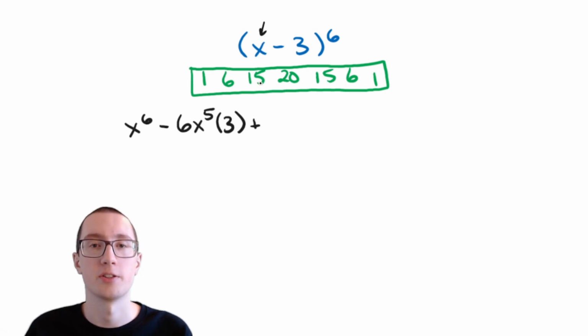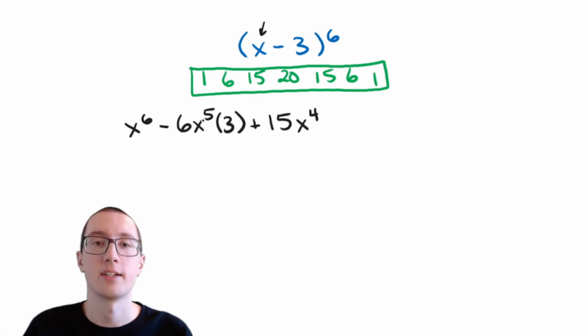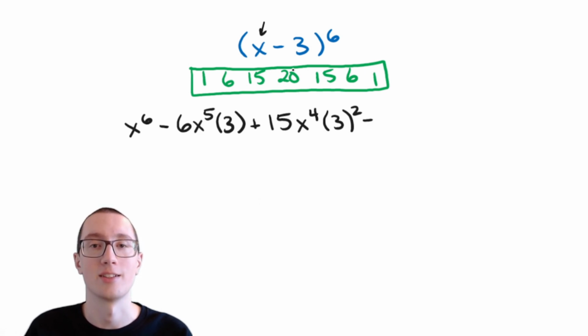So our next part is going to start with 15, because 15 is the next number in this row of Pascal's triangle. So we're going to have 15, and it's going to be the same thing as this, except we take away one of the x's and turn it into a 3. So we had 5 x's, now we only have 4, and it's getting turned into a 3. So instead of just a 3 here, we now have 2 3's, so we have 3 to the 2. Now we just did a plus sign, so we have to do a minus sign next, and we're going to use the next number in Pascal's triangle. In this case, that's 20.